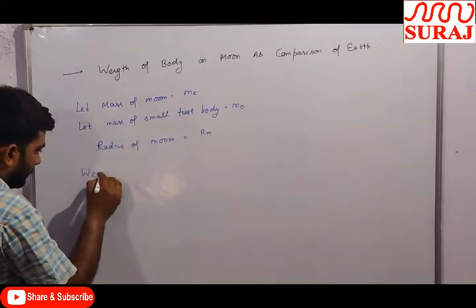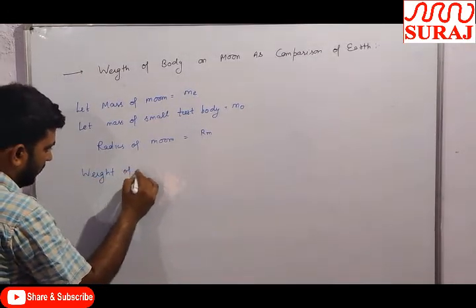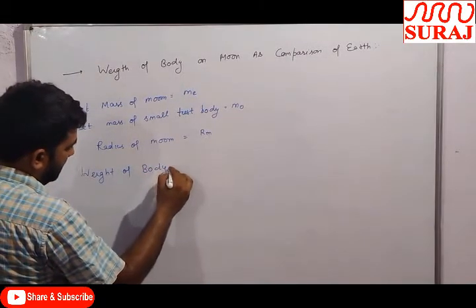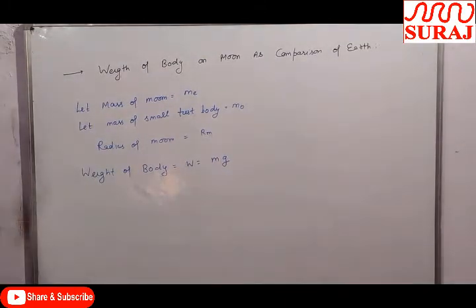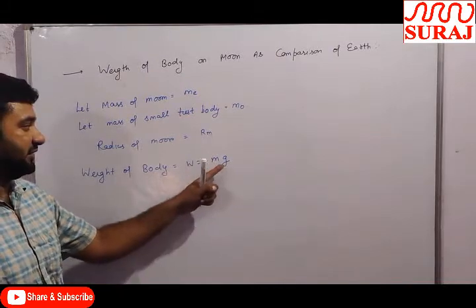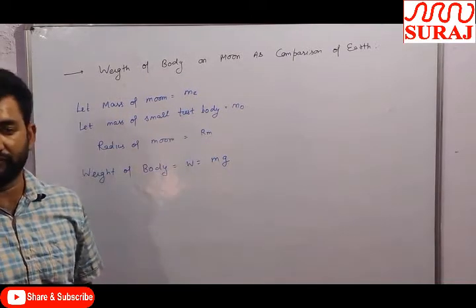Now the weight of a body is W equal to mg, where m is the mass and g is the acceleration due to gravity of that body.